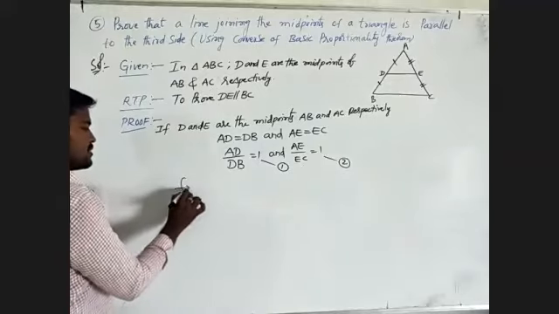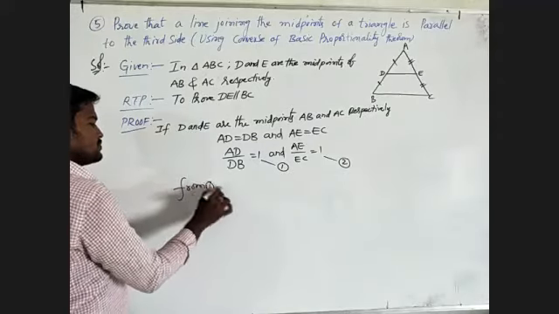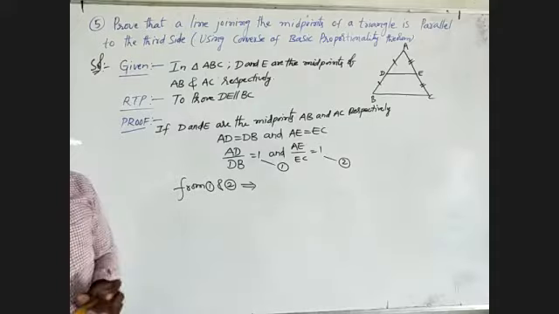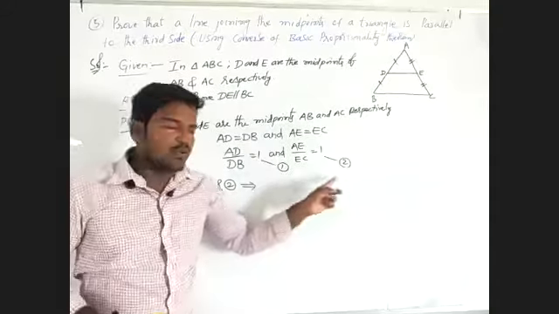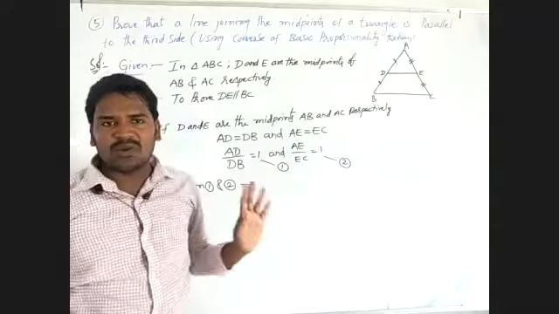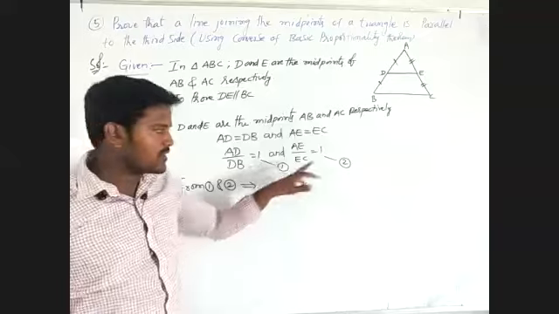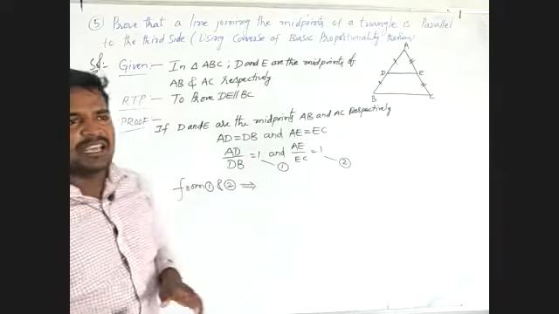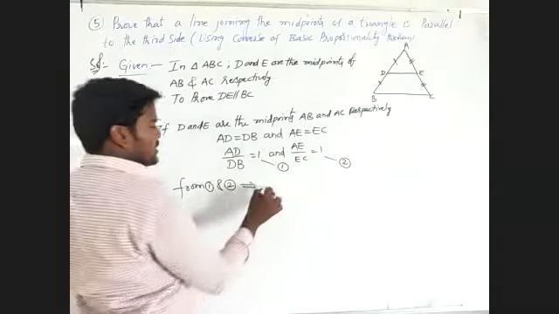We'll observe from 1 and 2 that both RHS values are equal, where RHS is 1. Where the RHS are equal, the LHS values are also equal.